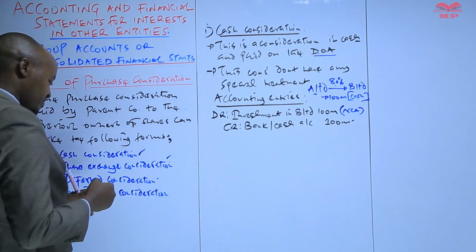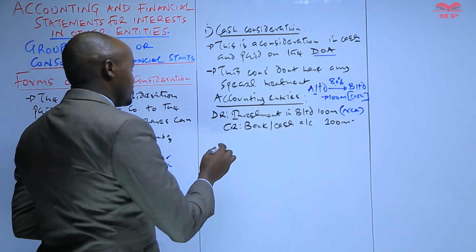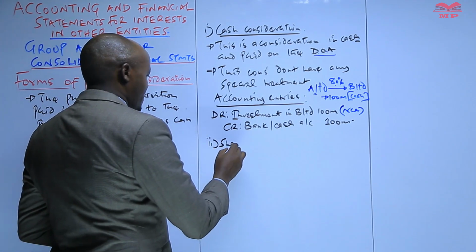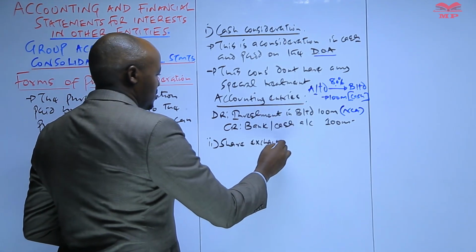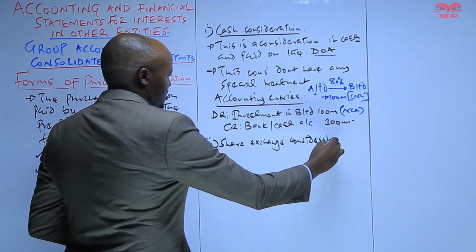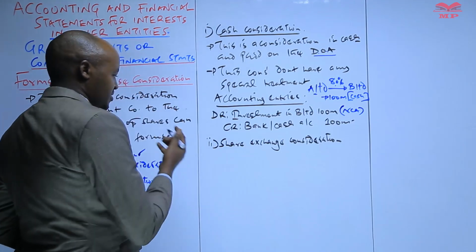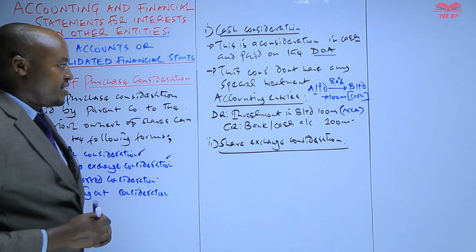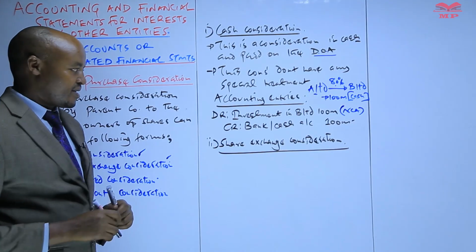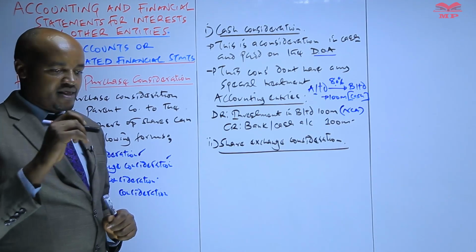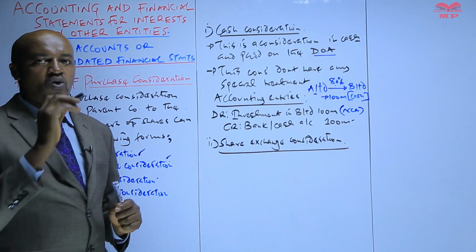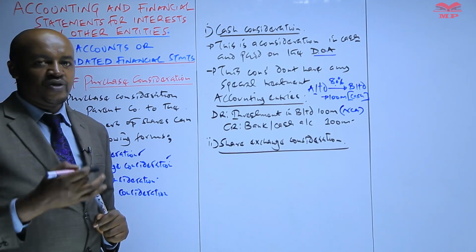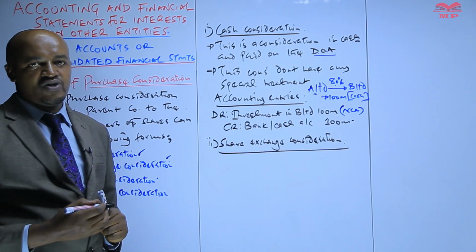Then from there we have the other form of consideration, which is known as the share exchange consideration. Number 2, share exchange consideration. And this is very, very common in the exams. So share exchange consideration is whereby the parent company will acquire a majority of the shares in the subsidiary, and the parent company agrees to compensate the previous owners of those particular shares by issuing its own shares.